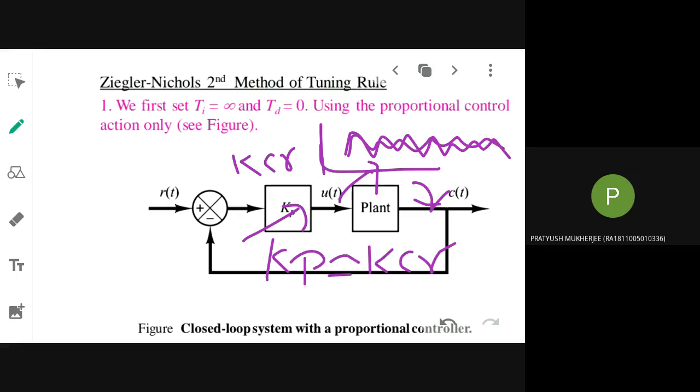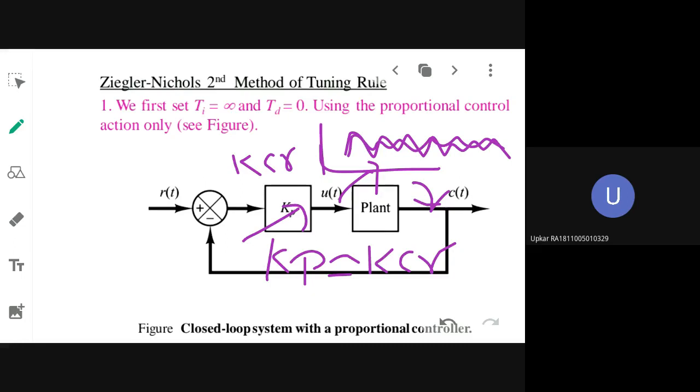Understood what you are supposed to do for the second method? What will you do for the second method of tuning?